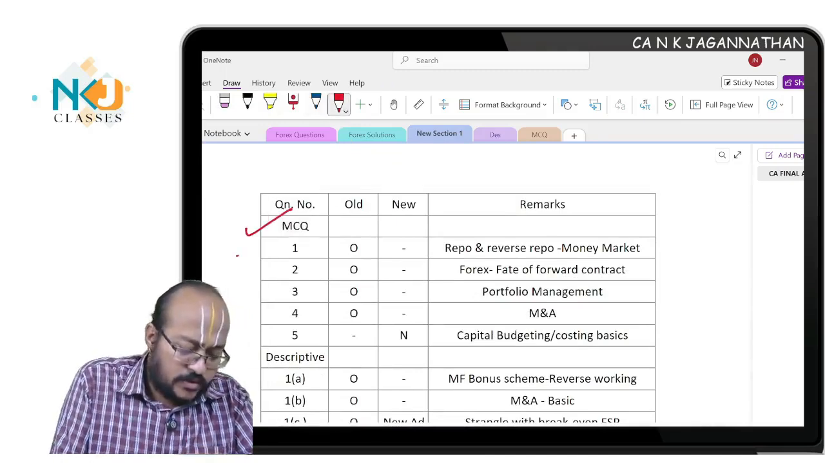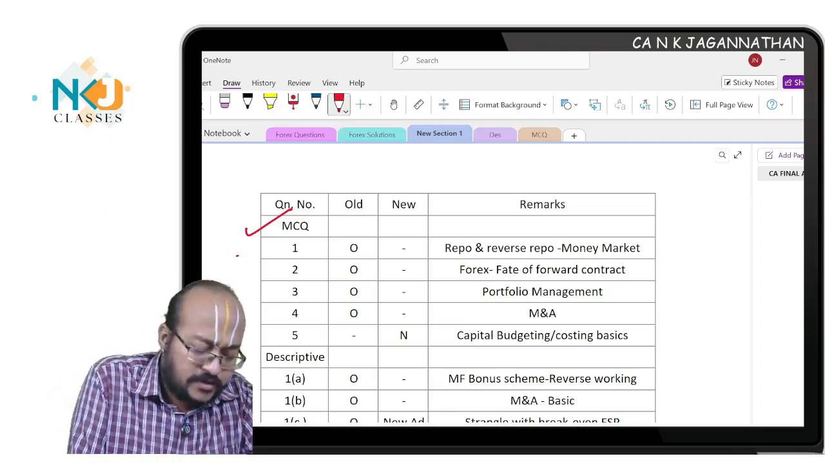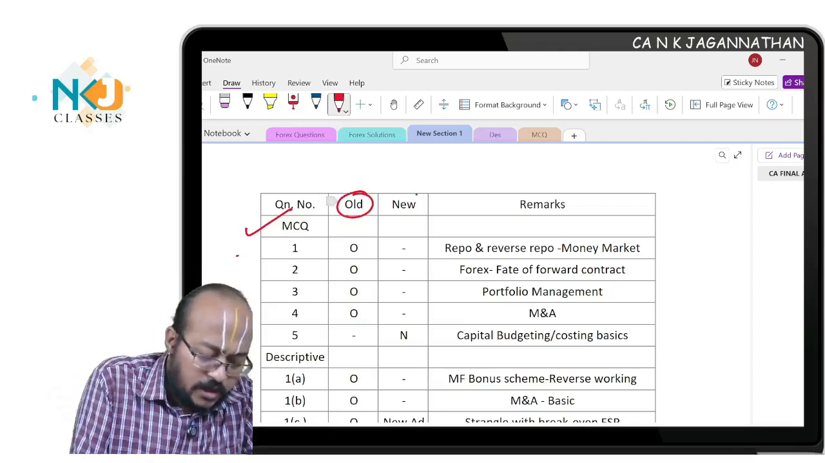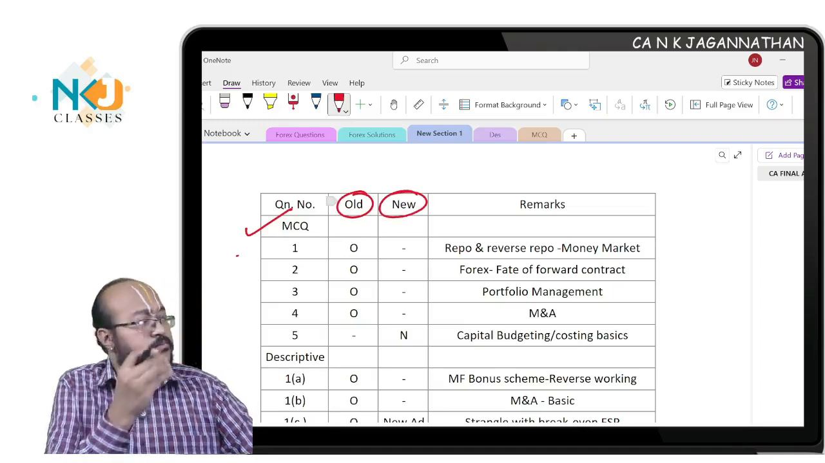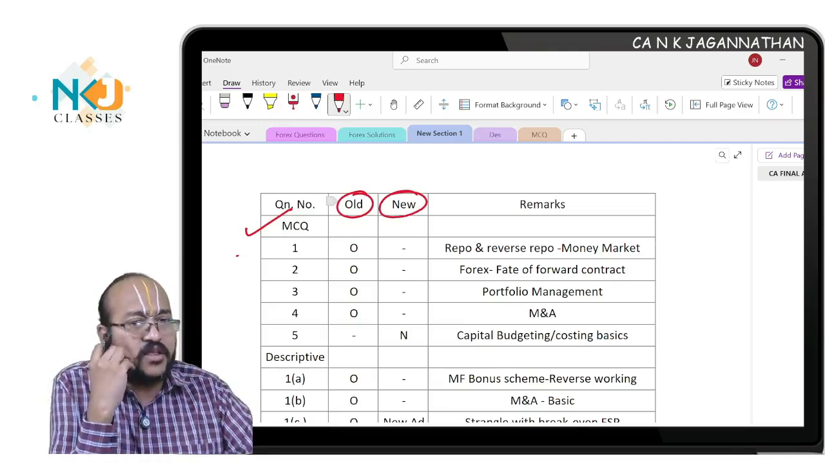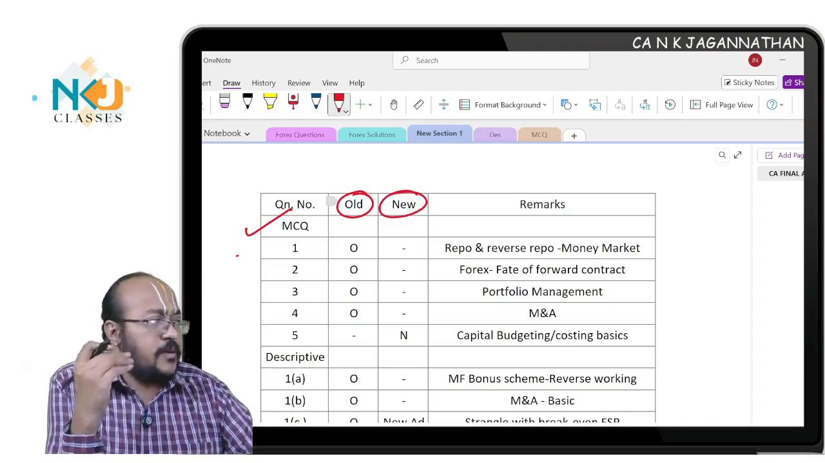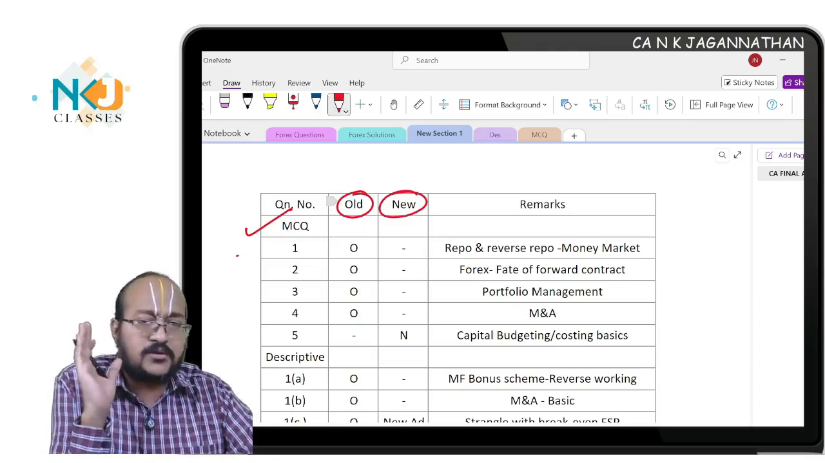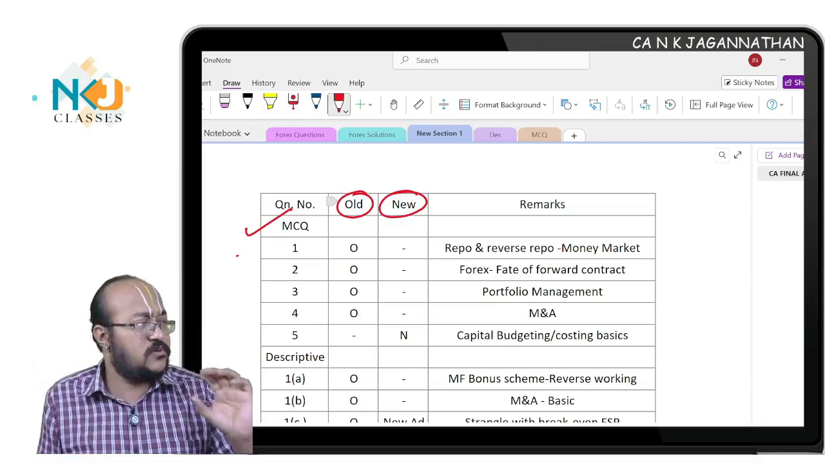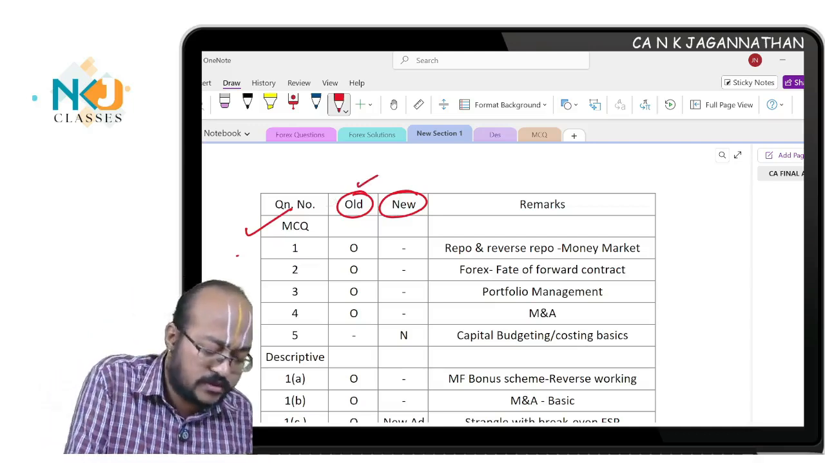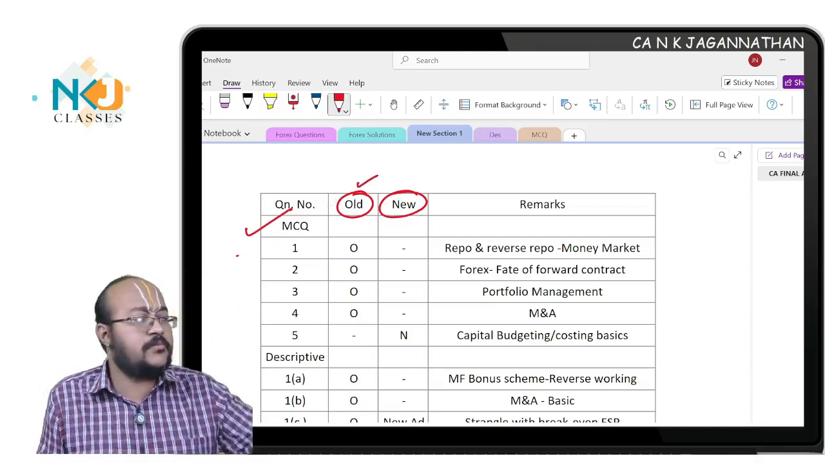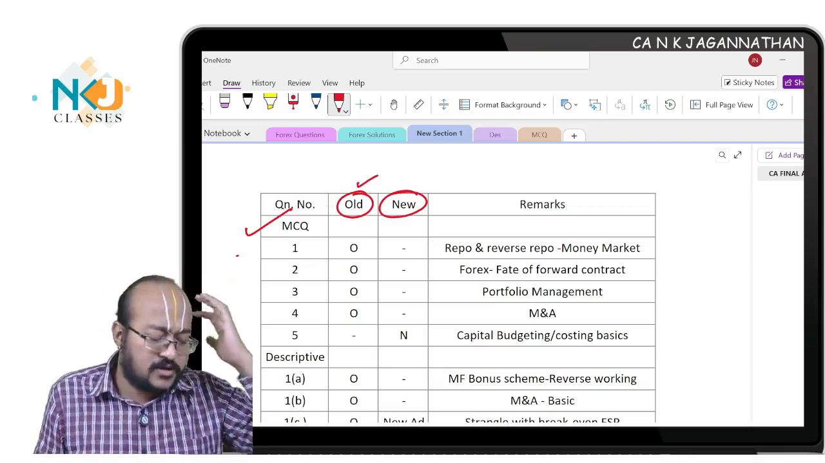See, question number 1. I have classified this like this: old and new. The questions which are already given in the institute module, be it in study material or in RTP, past examination question, MTP, any past institute source, I have written as old questions, existing questions, which will be available in all the question banks and other sources.